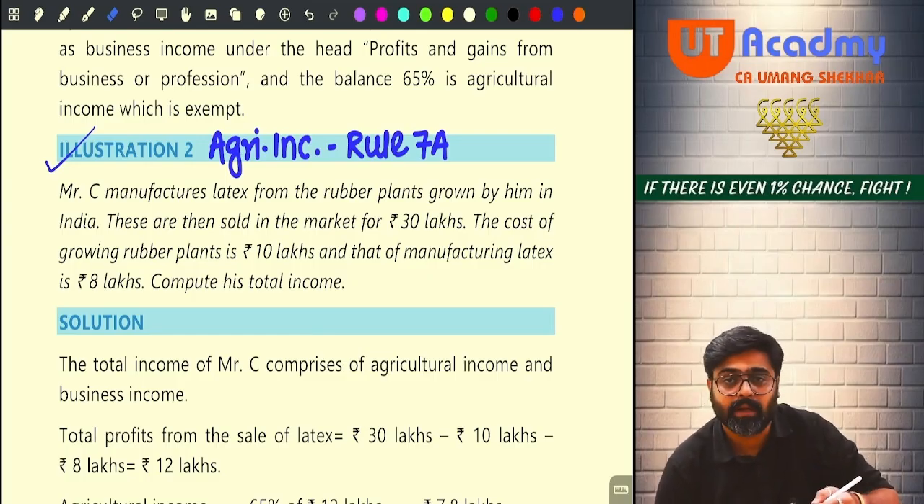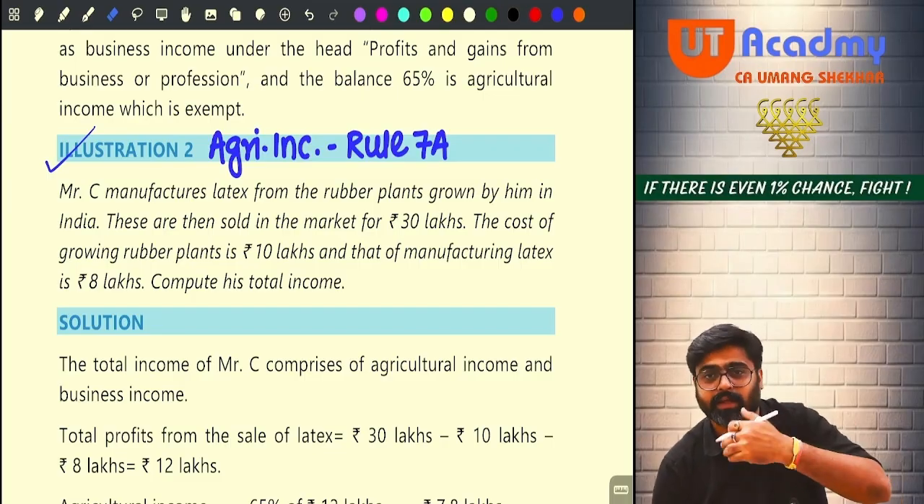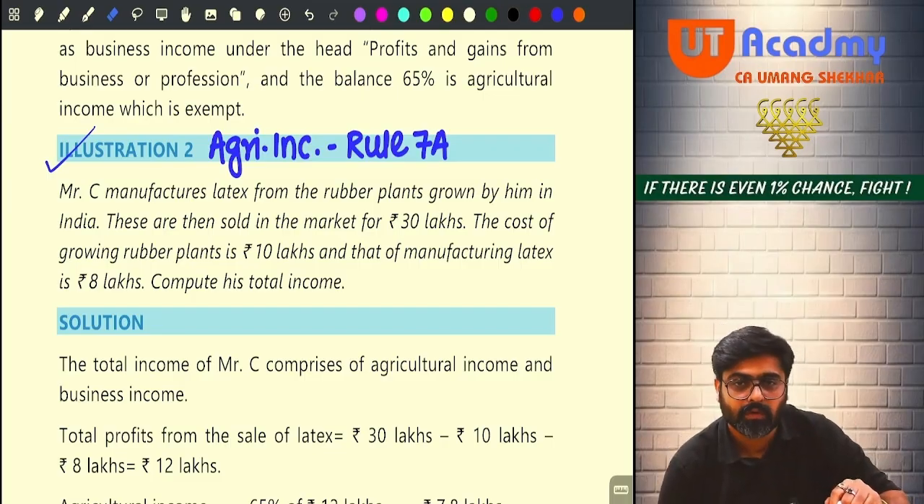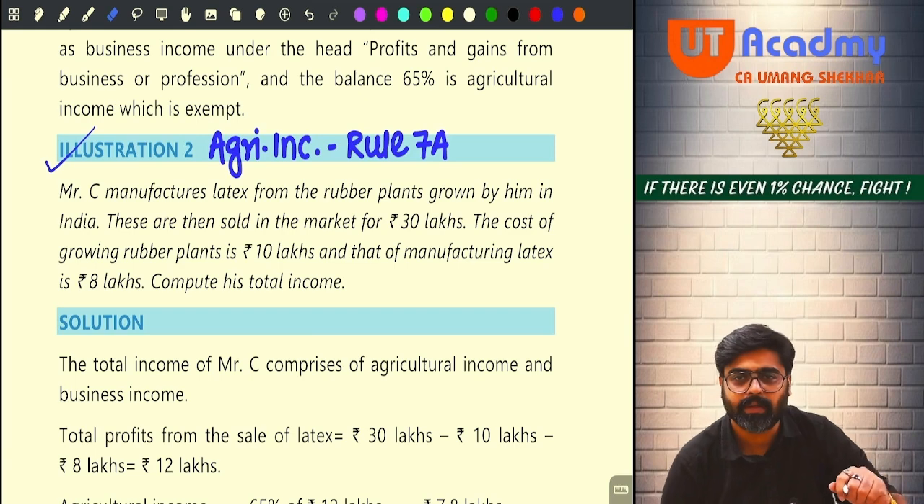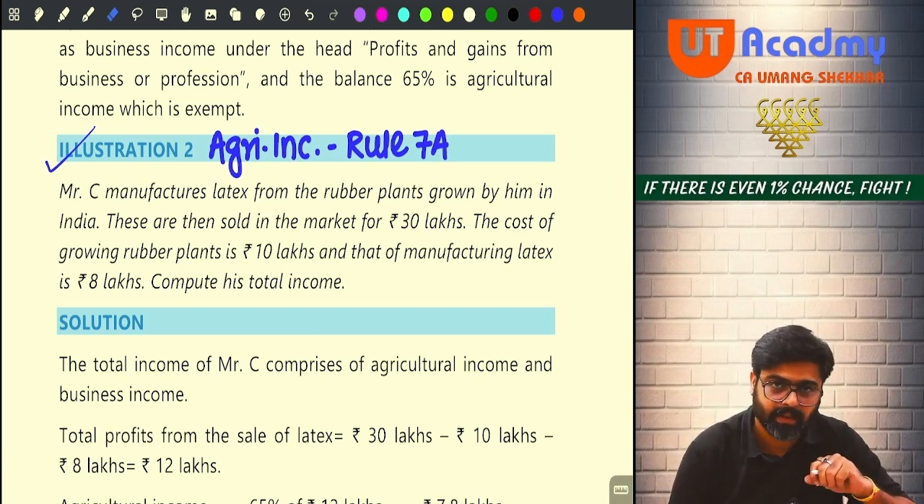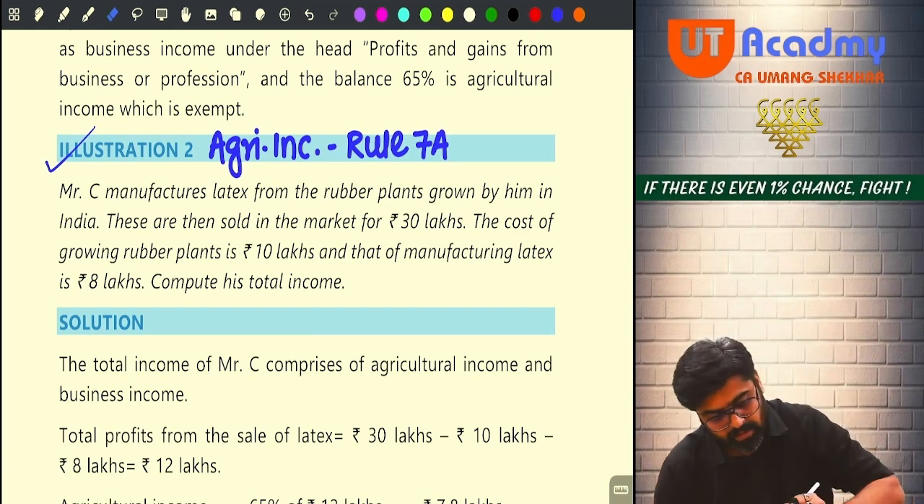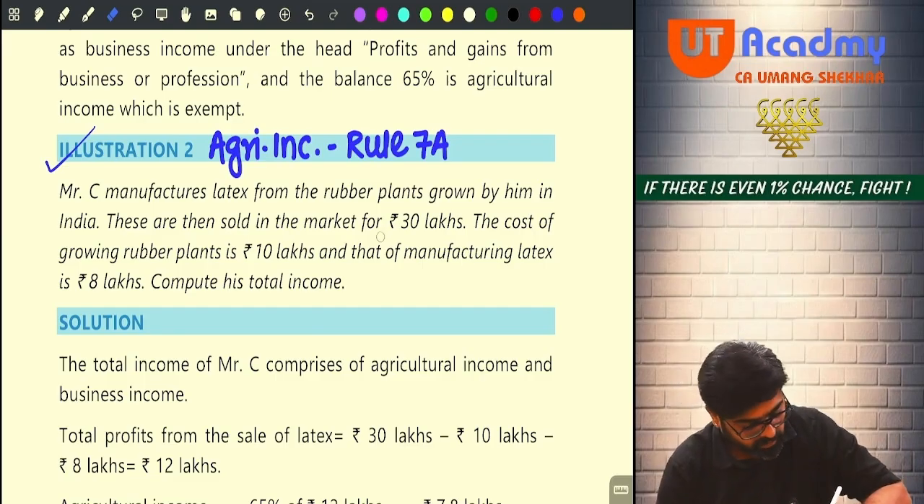And from those rubber plants, he is deriving raw rubber and converting it into manufactured rubber. Okay. Good, very good. So which rule will be applicable? Rule 7A will be applicable. Whatever profits will be there, these are then sold in the market for 30 lakhs.